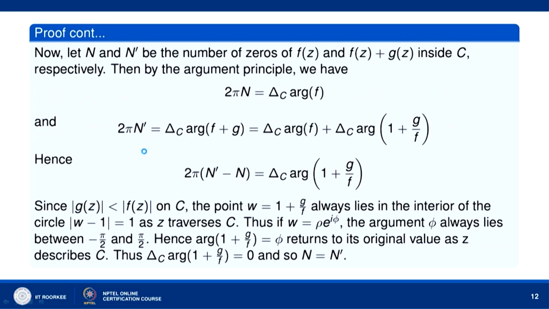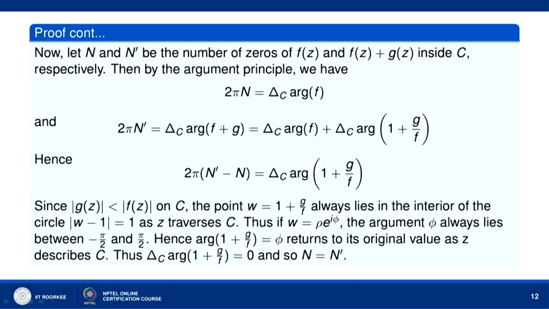Now, let us say that n and n dash denote the number of zeros of f(z) and f(z) plus g(z) inside C respectively. Then by the argument principle, by the theorem which we proved just now, we will have 2 pi n equal to delta C argument of f, because n denotes the number of zeros of f(z) inside C. And n dash denotes the number of zeros of f(z) plus g(z) inside C. So, 2 pi n dash will be equal to delta C argument of f plus g.